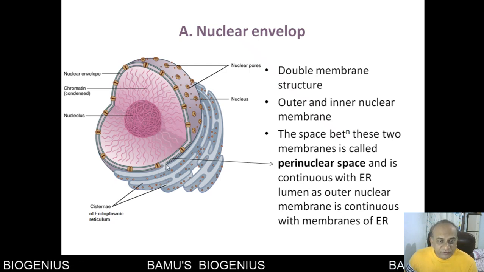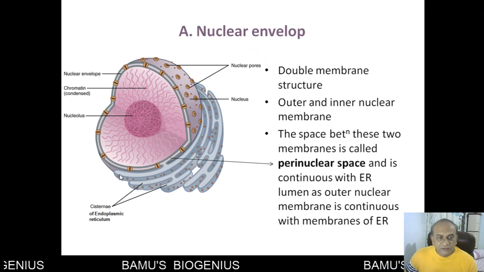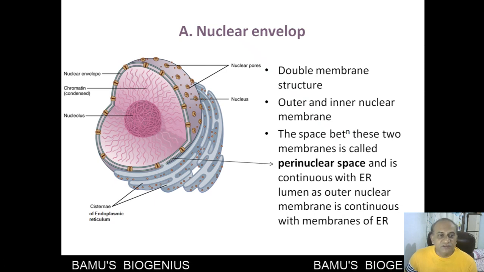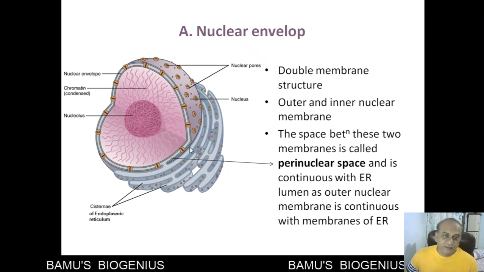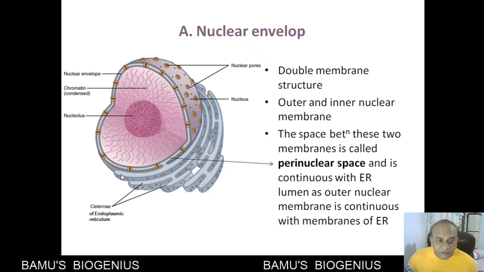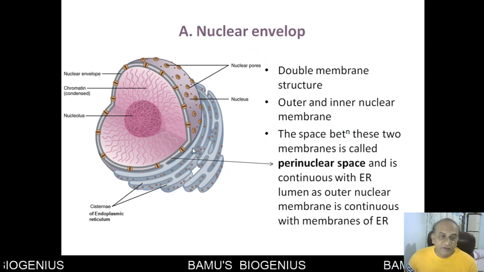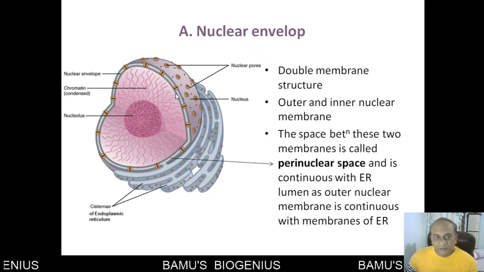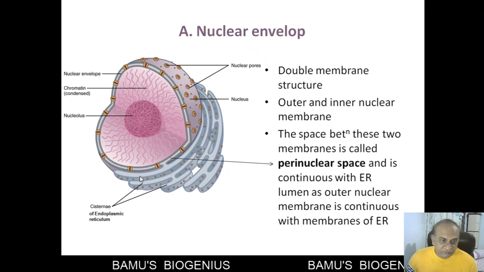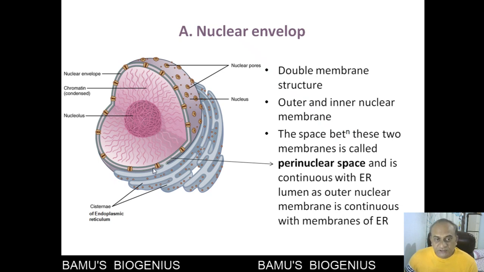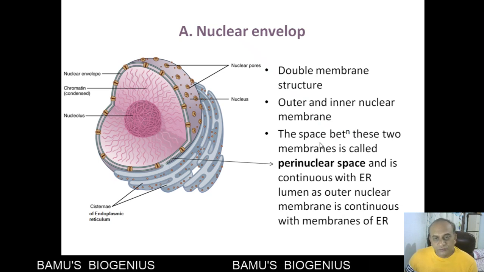with the ER lumen. You can see here, the endoplasmic reticulum is always associated with the nuclear envelope, and it has been seen that the endoplasmic reticulum is instrumental in synthesizing the nuclear envelope whenever there is mitosis. That's why the endoplasmic reticulum is the most important thing for formation of a nuclear envelope. So that's why it is always associated with the nuclear membrane.